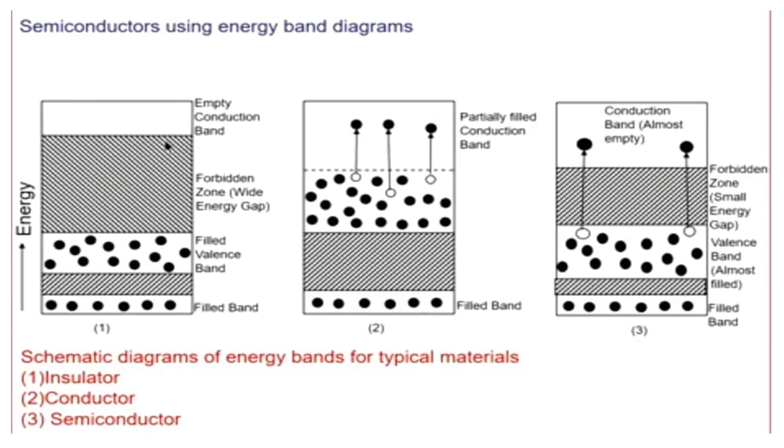Now in the case of a semiconductor, the forbidden zone is small as compared to an insulator. The valence band is almost filled. Electrons jump from the valence band to the conduction band. Semiconducting materials with a valence band partly filled have an intermediate band gap and are called semiconductors. The band gap in these materials is less than 3 electron volts. Thank you.